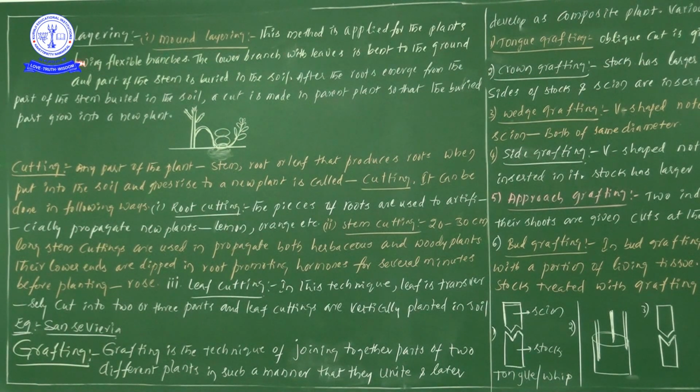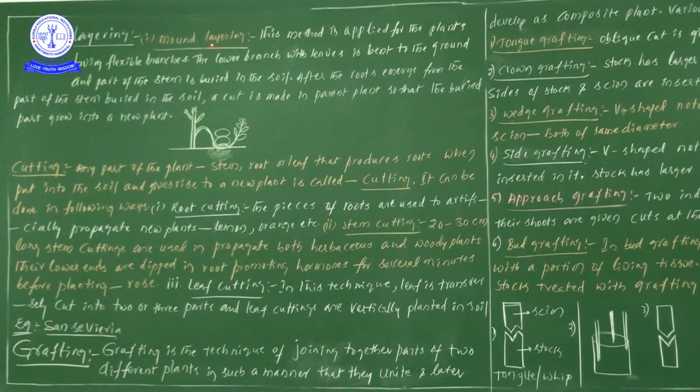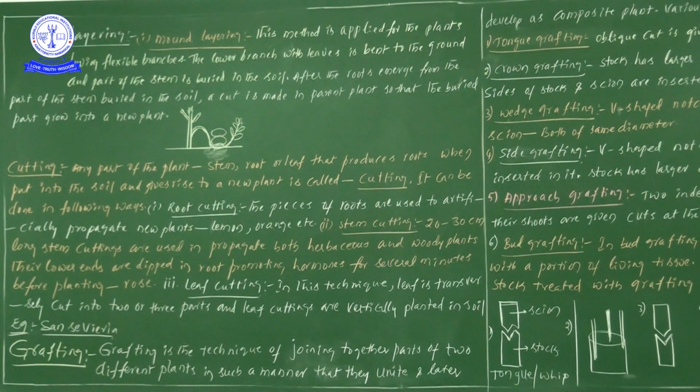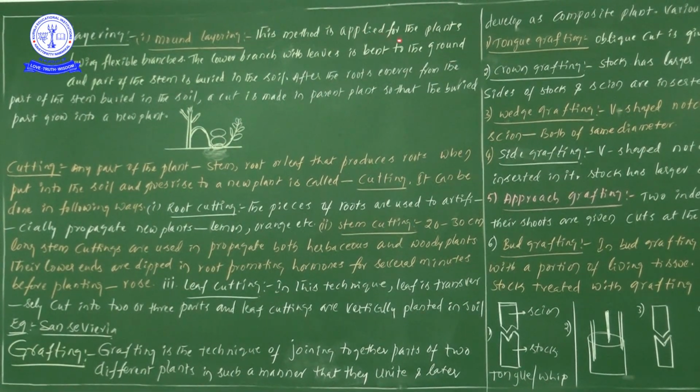Now, this particular method I have taken is called mound layering. This method is applied for plants having flexible branches. If flexible, bendable branches are there, then we can definitely use this kind of mound layering.